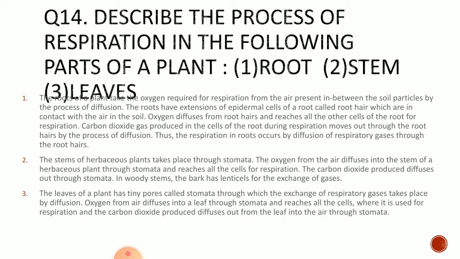Now as you know, the leaves of the plant have tiny pores called stomata through which the exchange of respiratory gases takes place by diffusion. Now oxygen from air diffuses into a leaf through stomata and reaches all the cells, where it is used for respiration, and the carbon dioxide produced diffuses out from the leaf into the air through stomata.